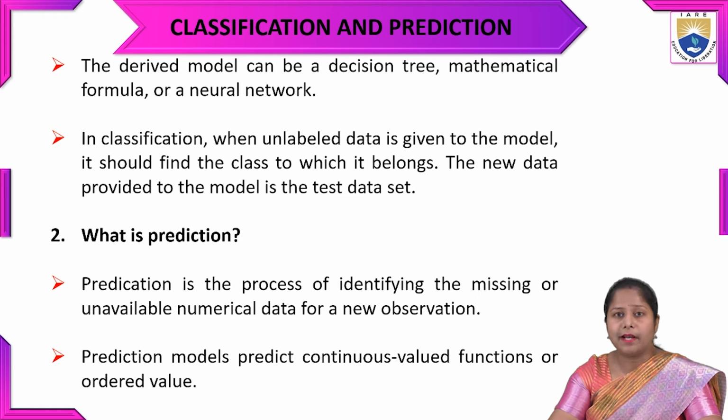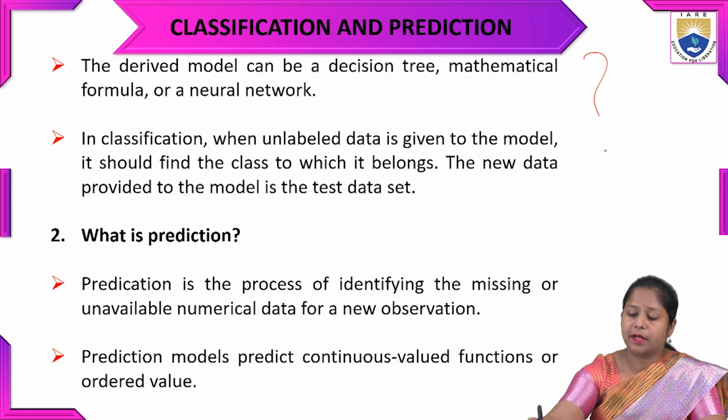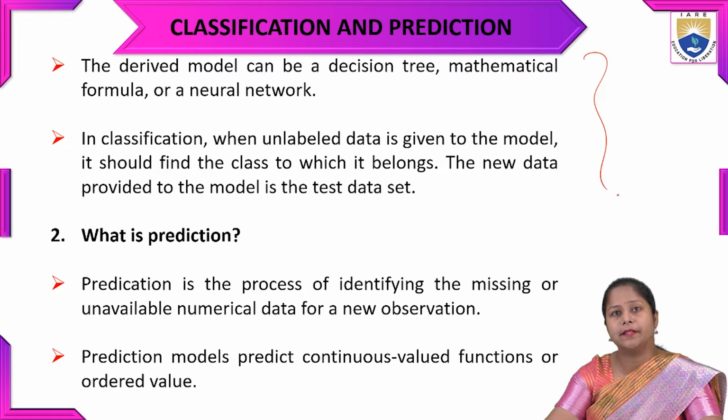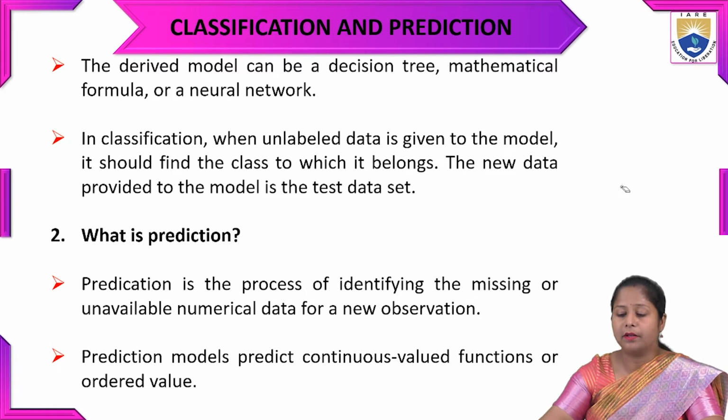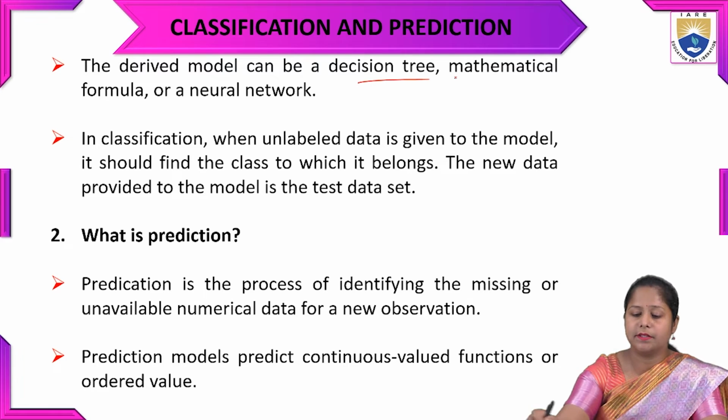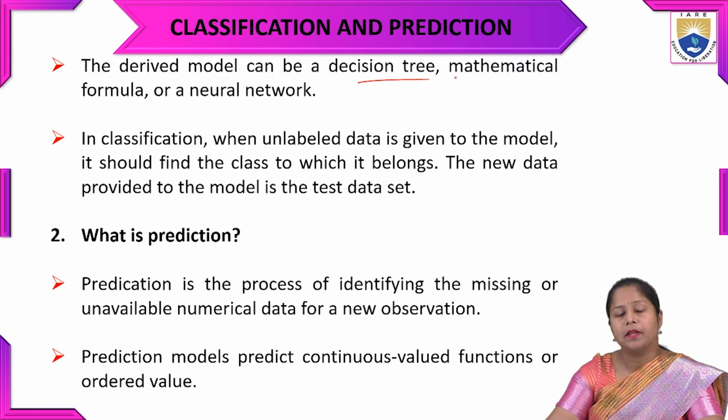The derived model can be in the form of a decision tree, or in the form of a mathematical formula. Sometimes it can also be a neural network. So these are the forms of the derived model for the type of classification we can do: decision tree, mathematical formula, neural network.